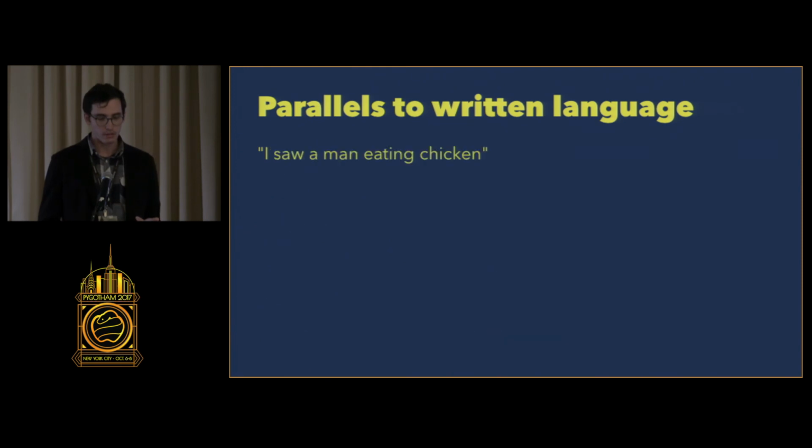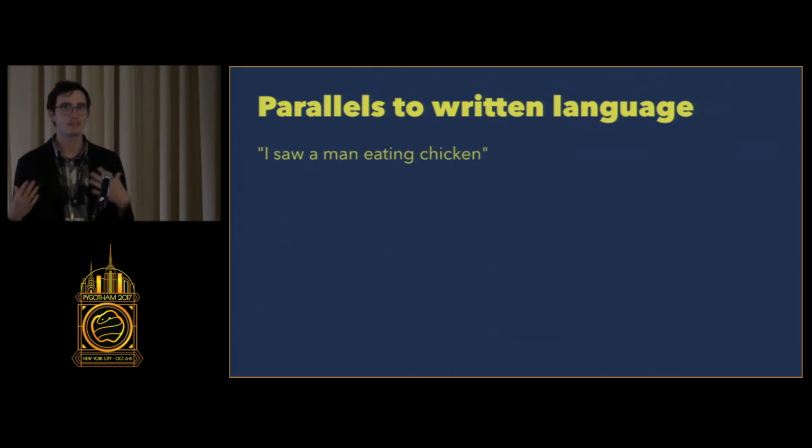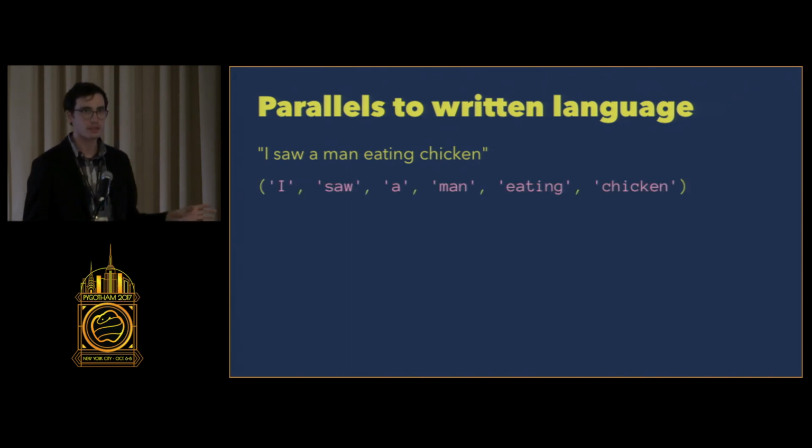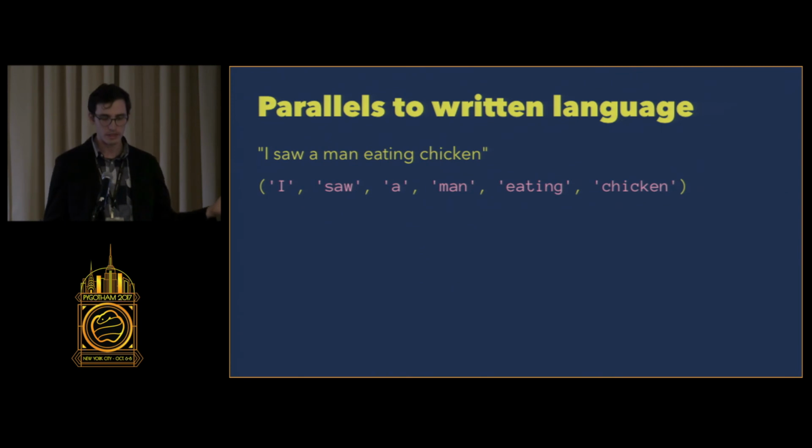And so luckily, we have spaces. And this helps us disambiguate the characters in our language into words. So I can look at a sentence like, I saw a man eating chicken, and I don't need to break it up into chunks. And if we were to parse this into a list of words, it would look something like this. And so the spaces and the characters are tokens in our language. That's what makes up the stream of a language.